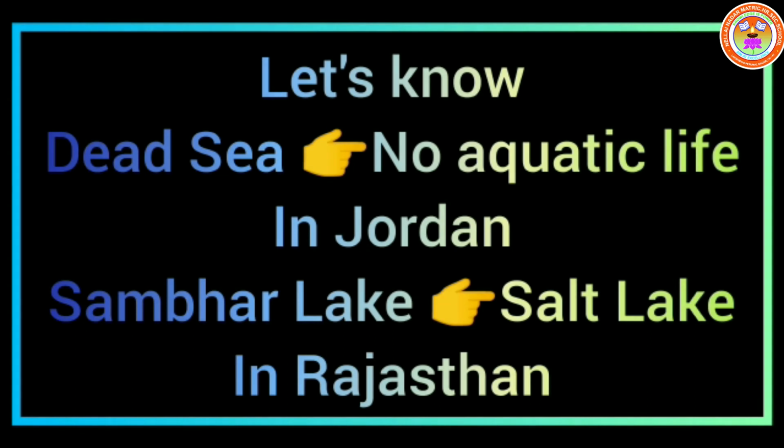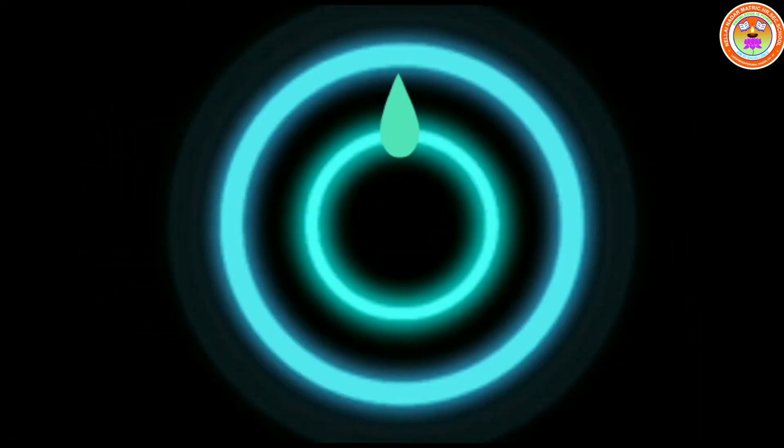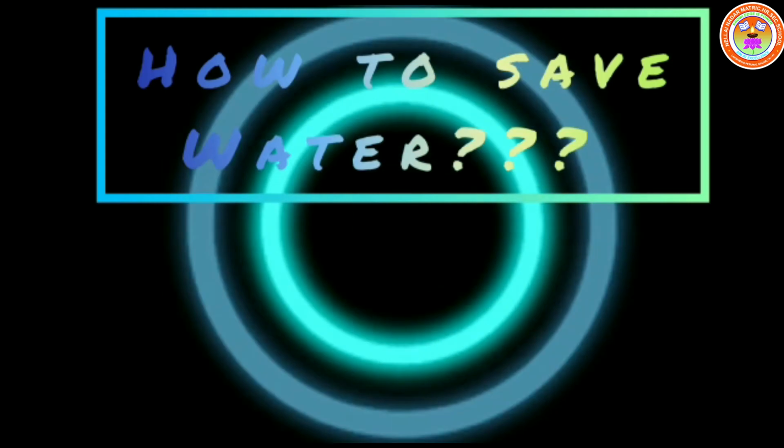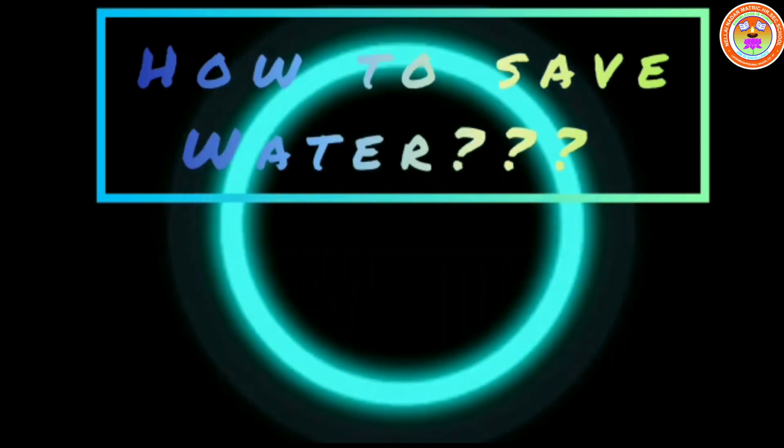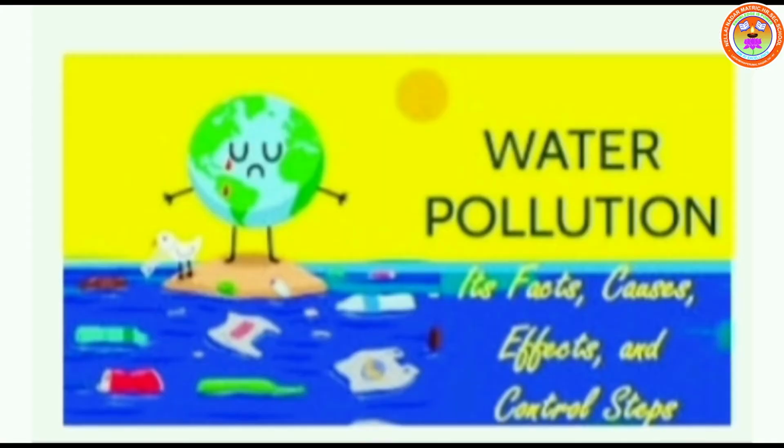Now let's know, children. Dead Sea, there is no aquatic life. It is in Jordan. Sambar Lake, it is a salt lake. It is in Rajasthan. Now we'll see about water pollution and how to save water. Children, do you know how to save water? Children, first we will see about water pollution. What is water pollution? Do you know, children?